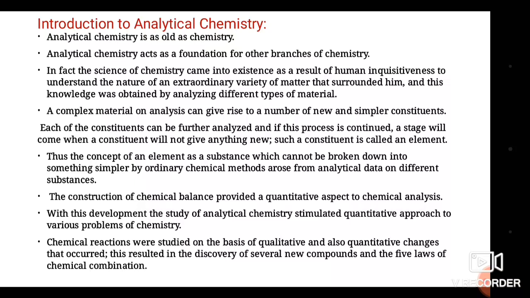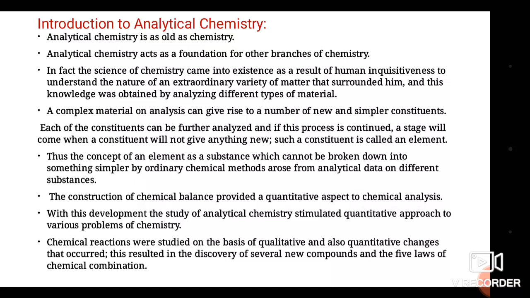Then the construction of the chemical balance provided the quantitative aspect of chemical analysis. It means that if you want to measure the weight of a constituent present, or the given analyte, this is done with the help of the analytical balance, the chemical balance. The construction of this balance gives the quantitative aspect of chemical analysis; the amount of that constituent is measured with the balance.